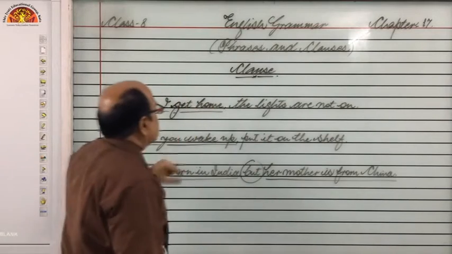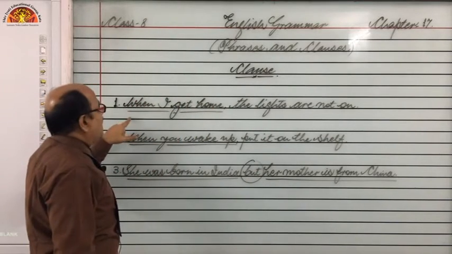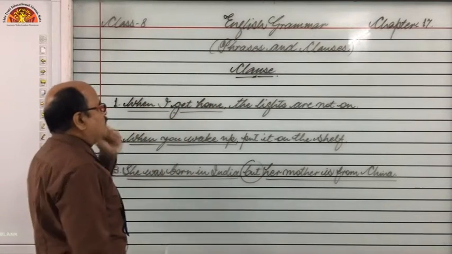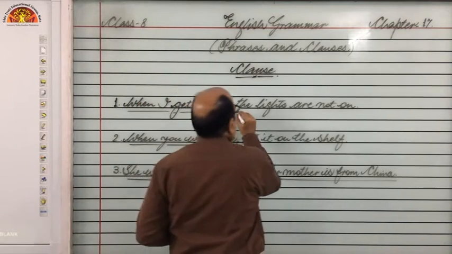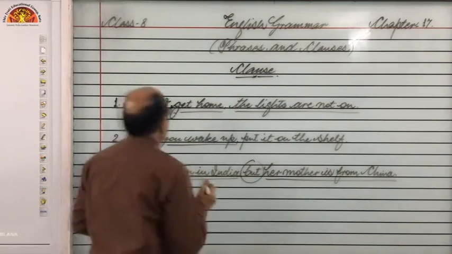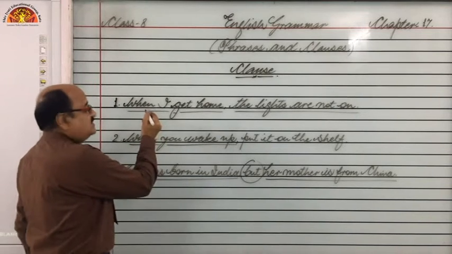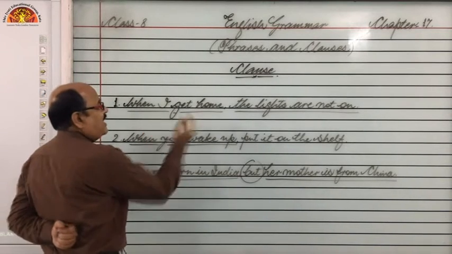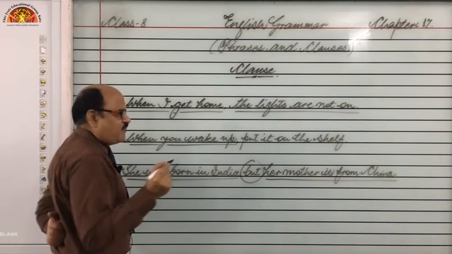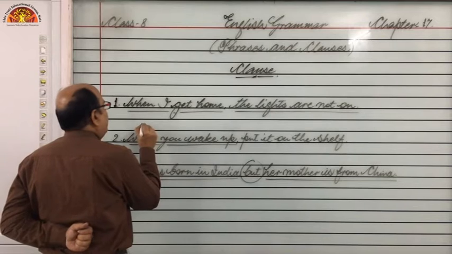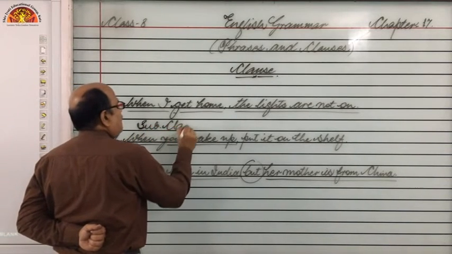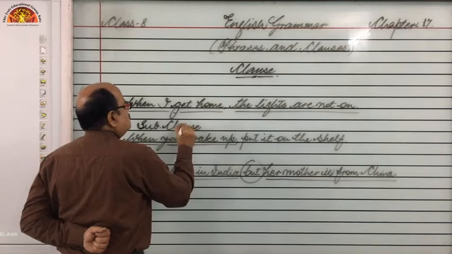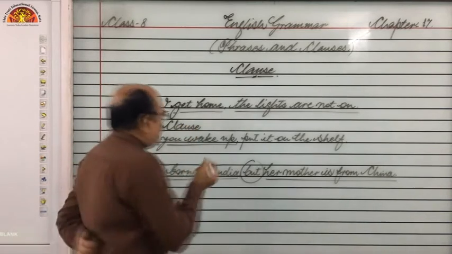So we can say, when I get home and the lights are not on. So look here, this is clause number 1, and when I get home, is it complete? Of course not. So we may call it subordinate clause or dependent clause, right?